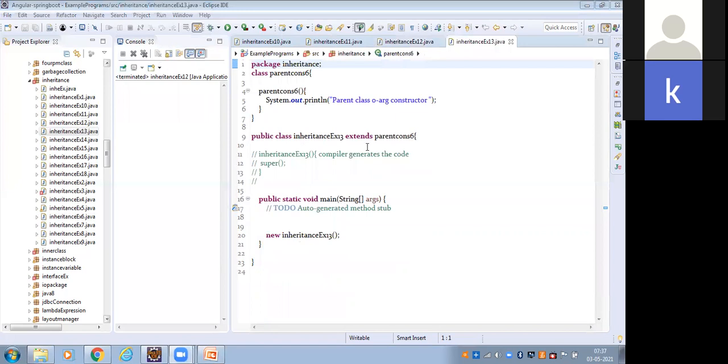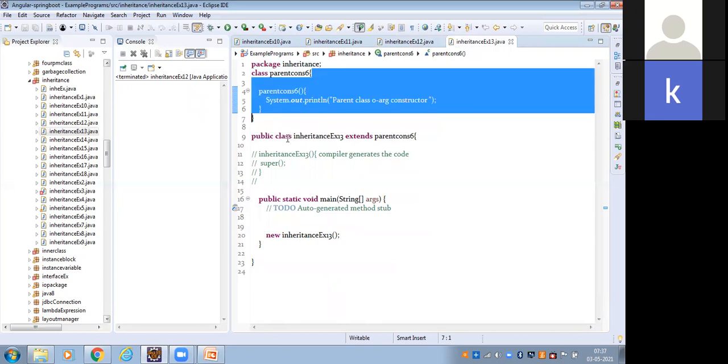Here, this is the class, and this is the constructor. This is the parent class constructor. This is the child class which extends the parent. The constructor is created.